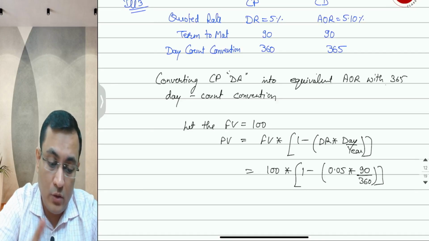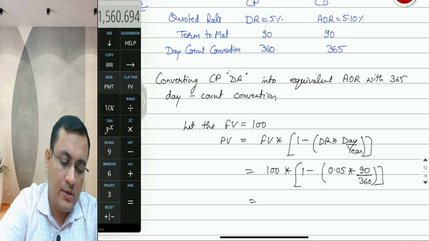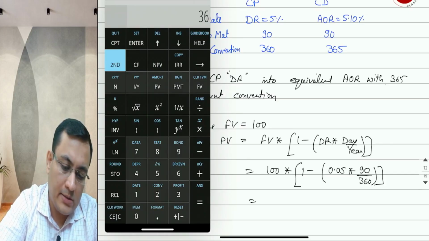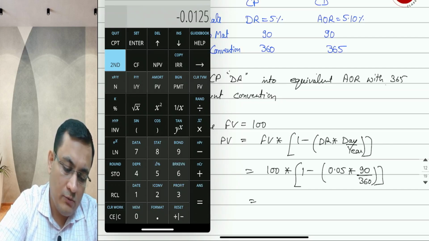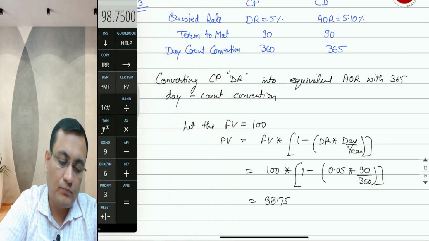As per the original day count convention and discount rate, we got the present value of this CP: 0.05 multiplied by 90 over 360, subtracted from 1, multiplied by 100 gives you 98.75.